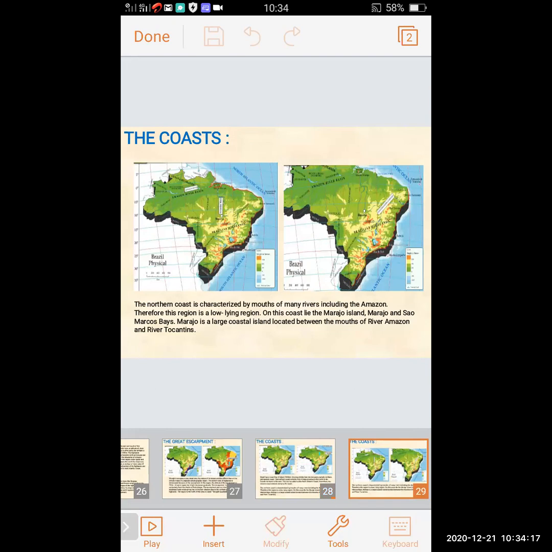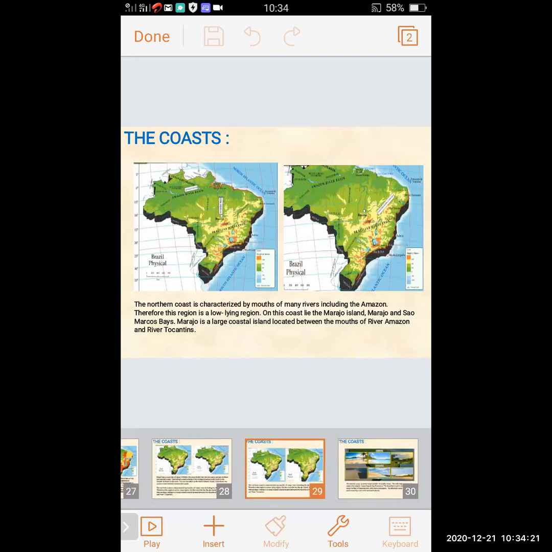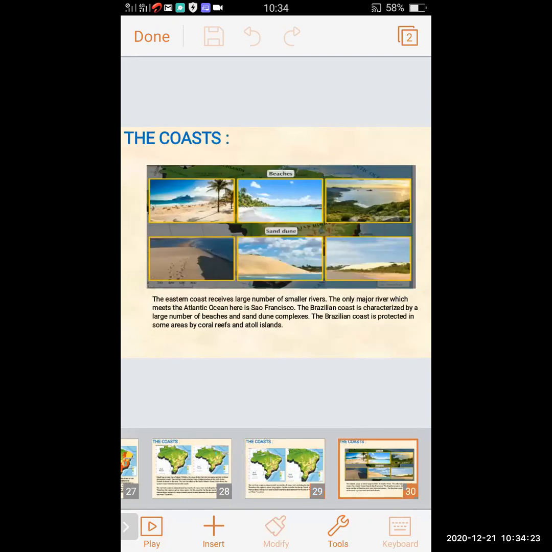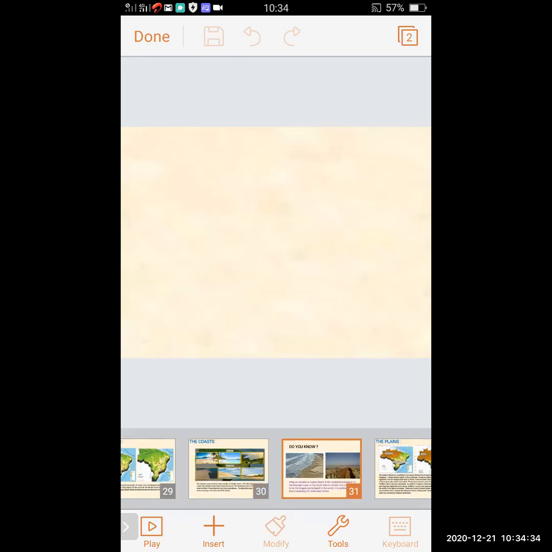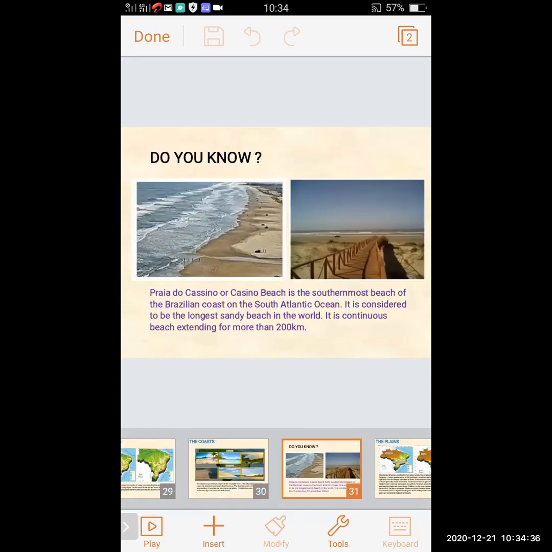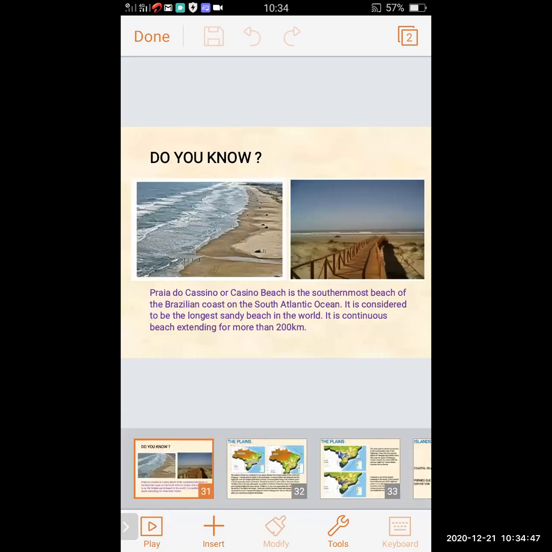On the coastline, Marajo Island is a large coastal island located between the mouths of the rivers Amazon and Tocantins. The Brazilian coast is characterized by a large number of beaches and sand dune complexes. The Brazilian coast is protected in some areas by coral reefs and atoll islands. Praia do Cassino, or Cassino Beach, is the southernmost beach of the Brazilian coast of the South Atlantic Ocean and is considered the longest sandy beach in the world. It is a continuous beach extending for more than 200 kilometers.